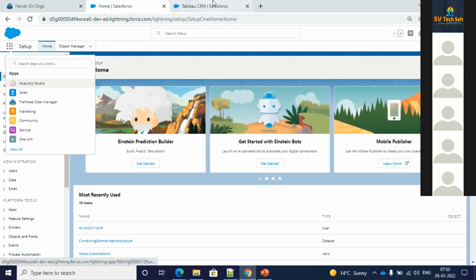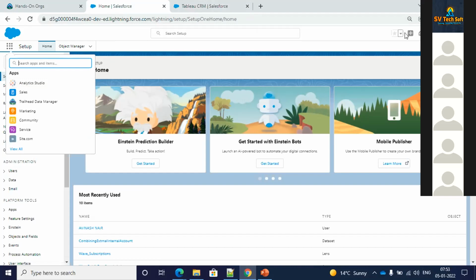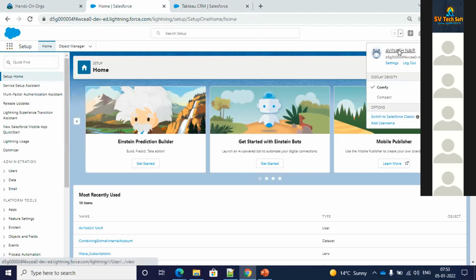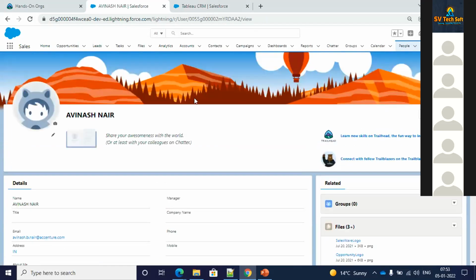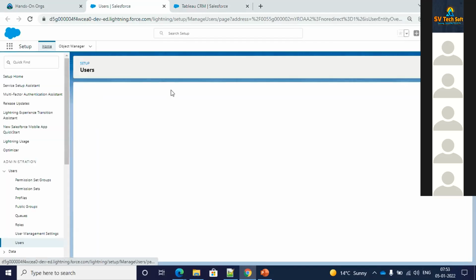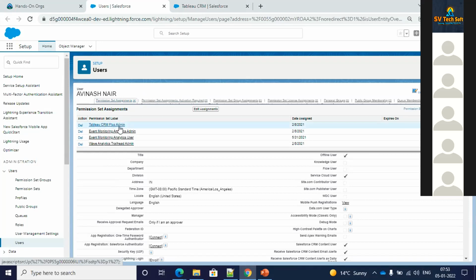Once you click on this Analytics Studio, you will be redirected over here. Before that, there's a little bit of permission I wanted to talk about. There's certain permission which is always required. Basically, you require the permission called Tableau CRM plus admin. The product needs to be installed on the Salesforce side, but just because the product is installed does not mean everybody will be able to see the Analytics Studio. When you go for a free sign up, you will anyhow be able to see these things.